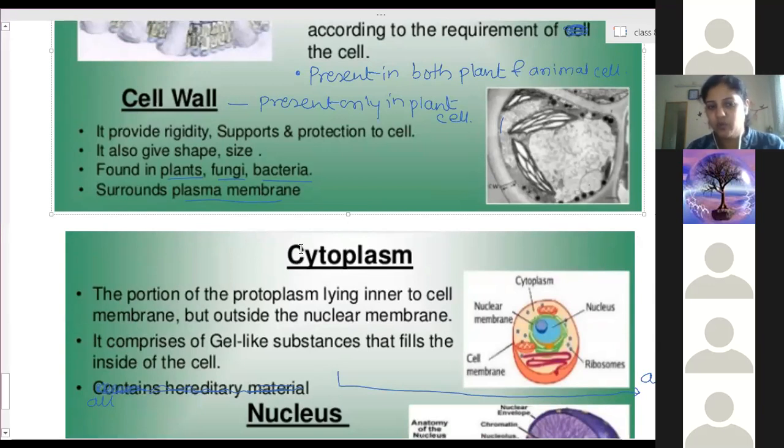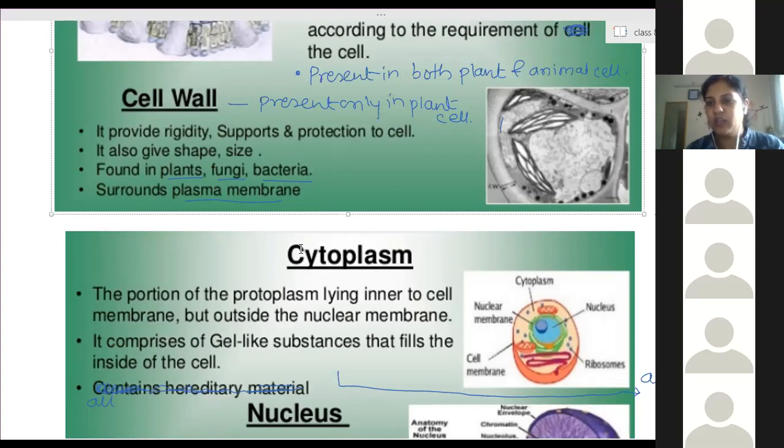So write down the last point of cytoplasm. It is the site, S-I-T-E. Are you writing? It is the site of many biochemical reactions.